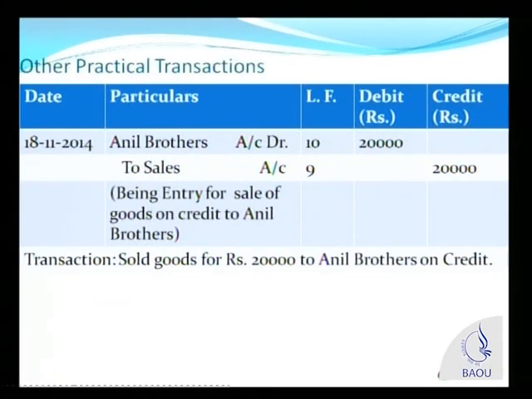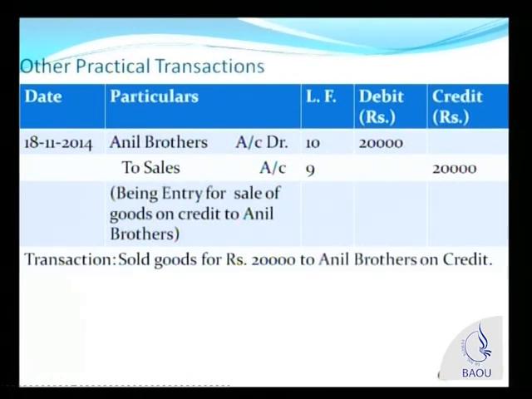The next journal entry here is: sold goods of rupees 20,000 to Anil Brothers on credit. The earlier transaction was for cash sales. Now we are selling goods on credit. When we are selling goods on credit, we give goods to our customers, but we get payment later on. So the customer who buys goods becomes our debtor.